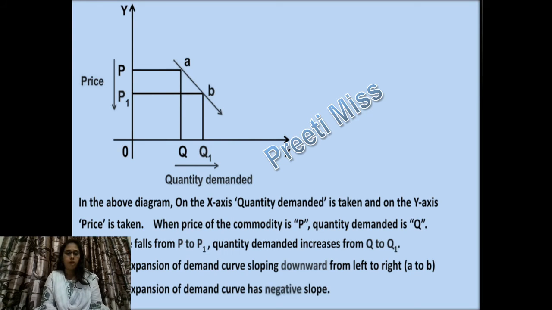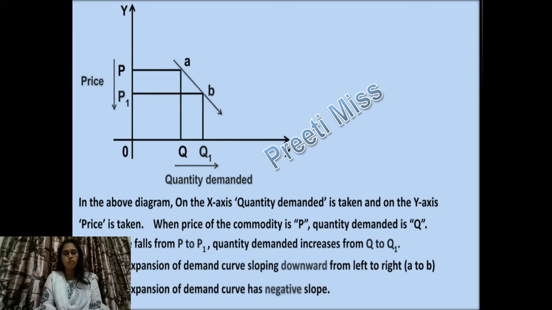In the above diagram, on the x-axis quantity demanded is taken and on the y-axis price is taken. When the price of the commodity is OP, quantity demanded is OQ. When price falls from P to P1, quantity demanded expands from Q to Q1.